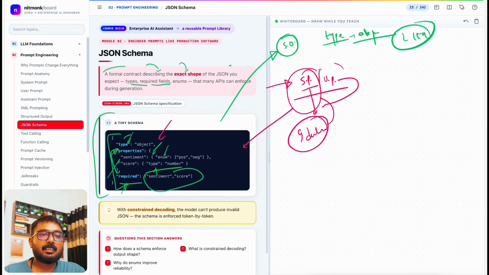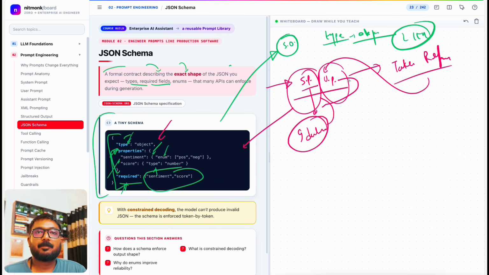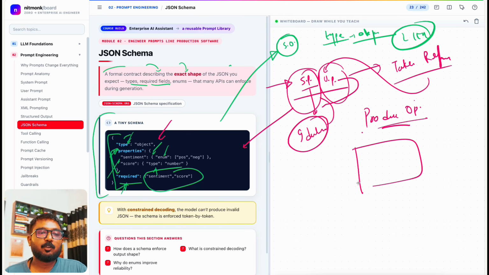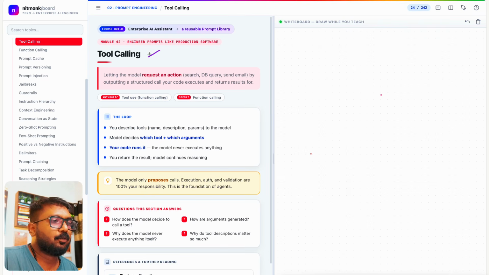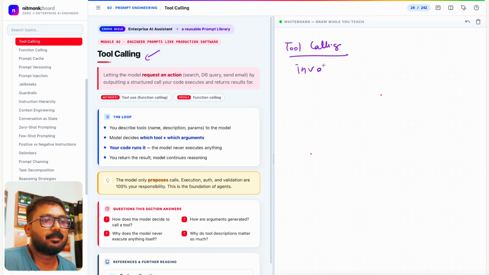Then the user prompt takes reference from the system prompt, tries to produce output and utilize it. This output is produced by the LLM if the system prompt has the instruction of this complete JSON schema for the structured output. So tool calling is basically invoking the tools, right?